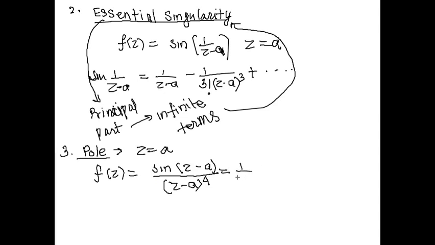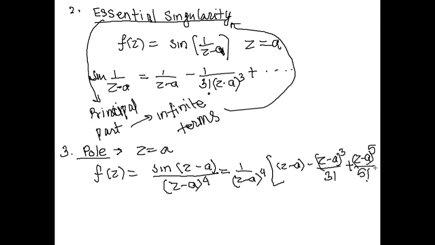It means 1 upon (z minus a) to the power 4 stays outside. Expansion of the sine series is (z minus a) minus (z minus a) whole cube upon factorial 3 plus (z minus a) whole 5 upon factorial 5 minus and so on.